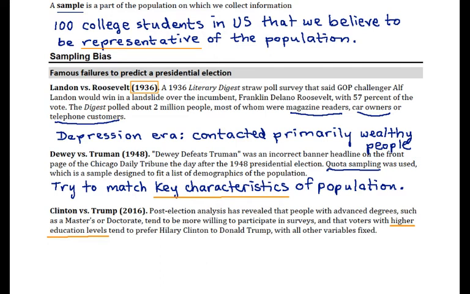Without getting into the details of why that's true, that's something that has been established with some of these polls. Well, the reason that that caused a problem in this polling is that people with higher education levels are also more likely to participate in a survey.